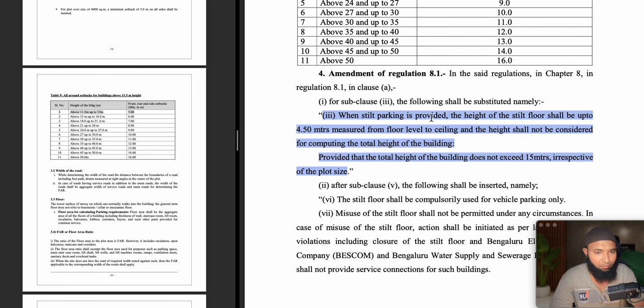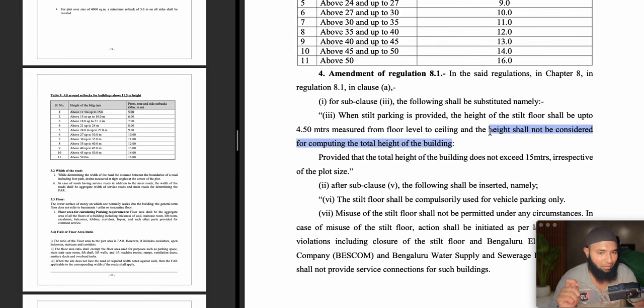When the stilt parking is provided, the height of stilt floor shall be up to 4.5 meters, as the topic was telling about this, measured from floor level to ceiling level. And the height shall not be considered for computing the total height of building. So this is a big change.